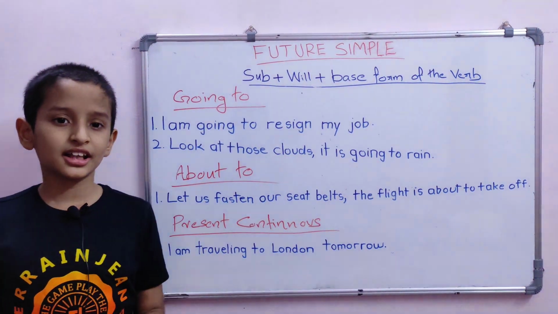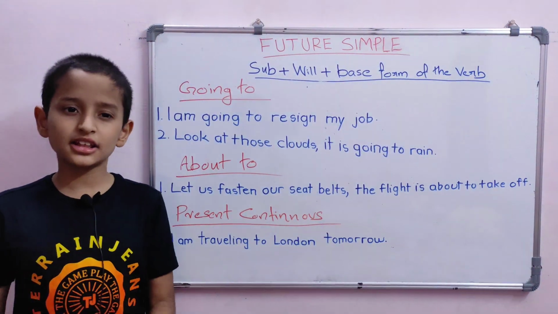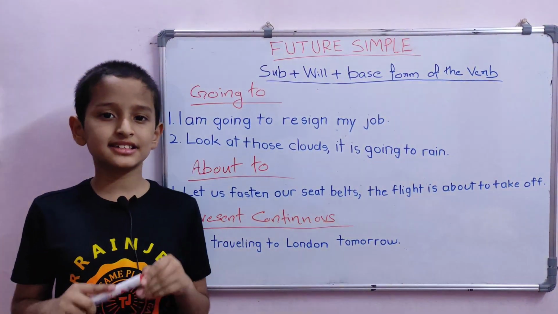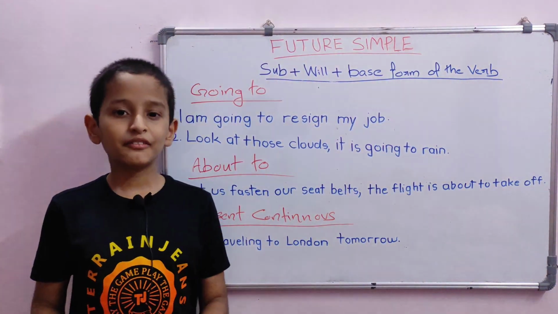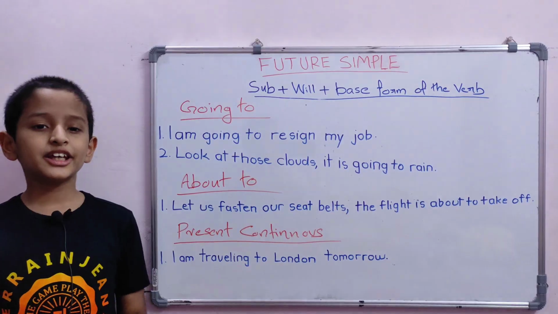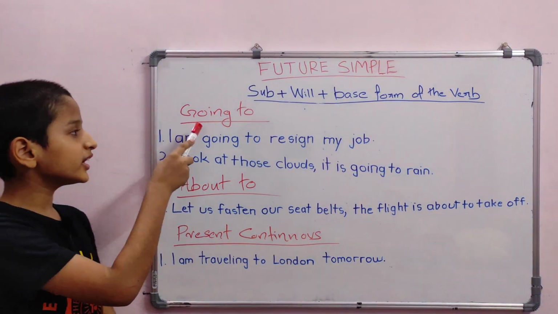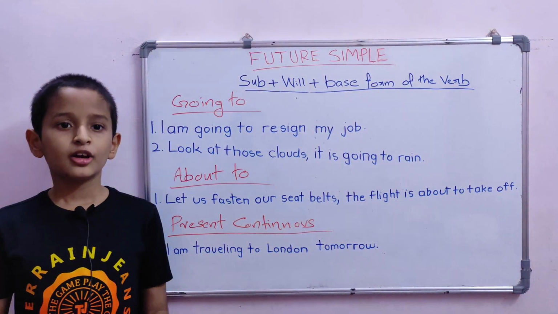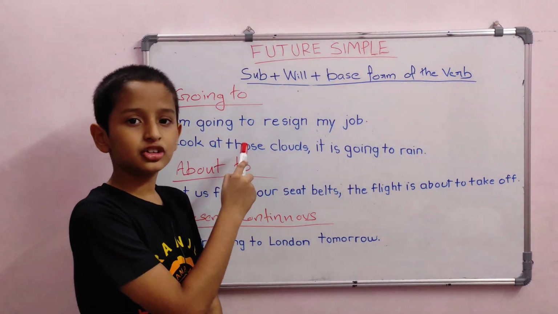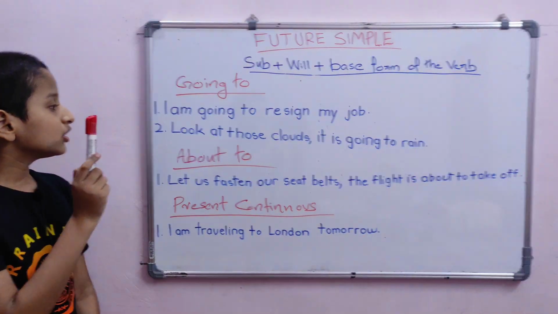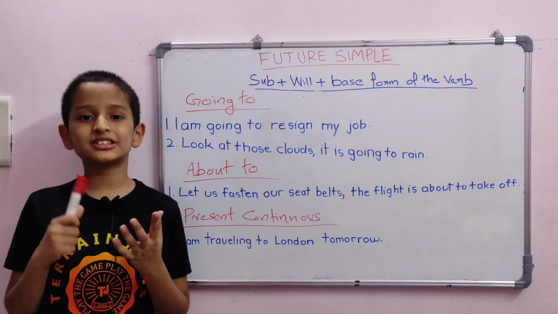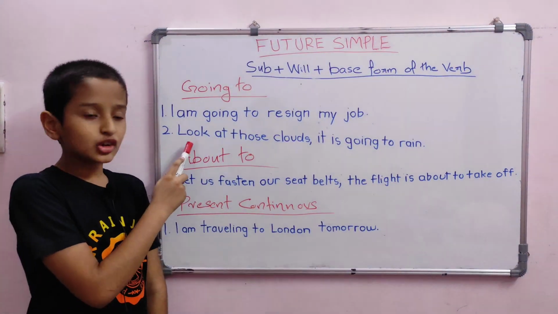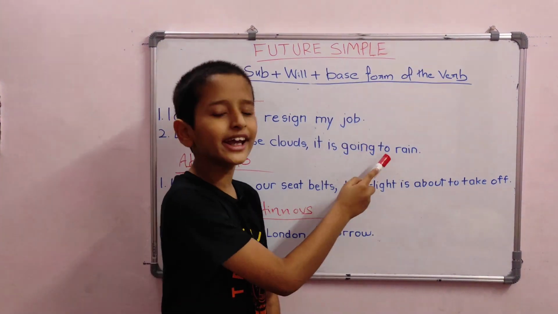We have discussed the basic structure of a sentence in the future simple tense and when to use it. Now, let us discuss talking about the future without using the future simple tense. We can construct sentences with going to when we have already decided something before talking about it. For example, I am going to resign my job. Or when we have to talk about something that is highly likely to happen. For example, look at those clouds. It is going to rain.